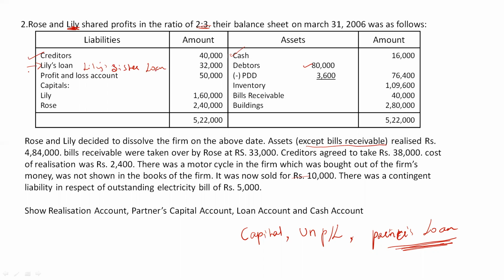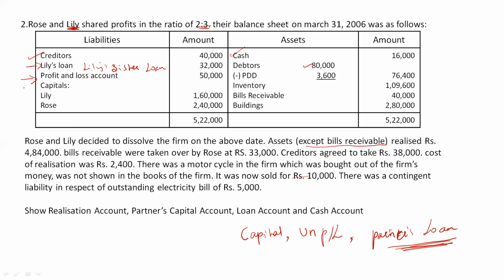Only partner's loan should be excluded. Any other third party's loan should be taken. It could be partner's wife, partner's husband, their children, or any of their relatives or friends. All of those are treated as third parties to the firm. Only partner's loan cannot be taken here. Partner is the insider.